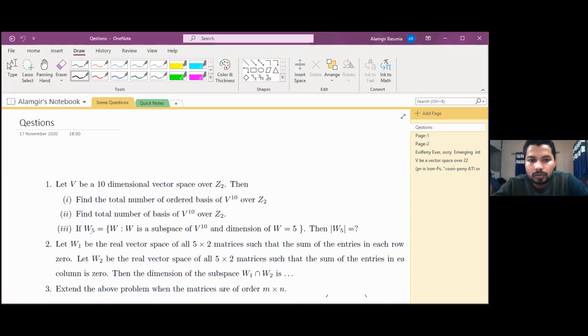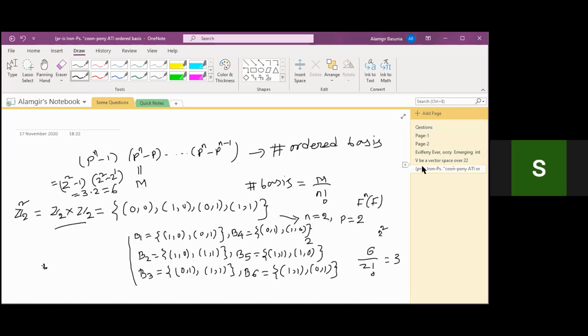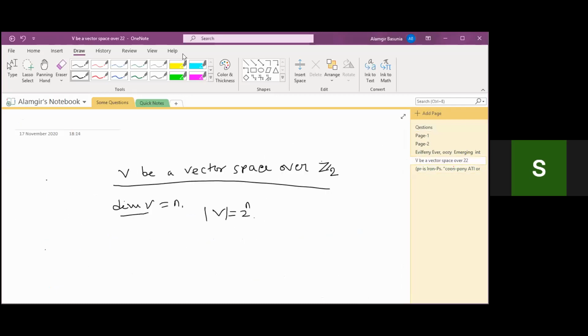Very good. You just calculate. I am giving the result for the third one. You can try by yourself how this actually comes.